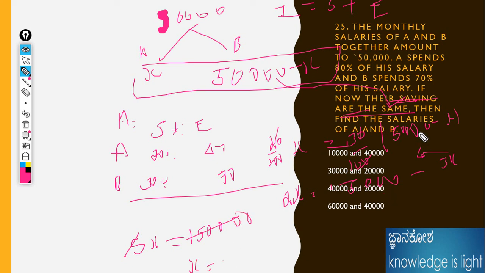Therefore, A's income is 30,000. Then what about B's income? 50,000 minus 30,000 is 20,000. This is the answer for this question. I had already ruled out some options, because the total should come as 50,000. The fourth option is also wrong, as it is 1 lakh. The answer should be option 1 or 2, and from this, B's income is 20,000.